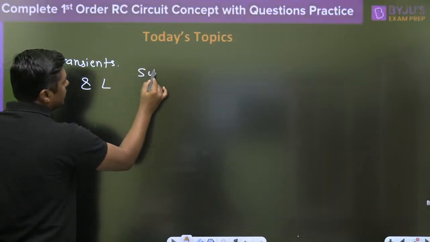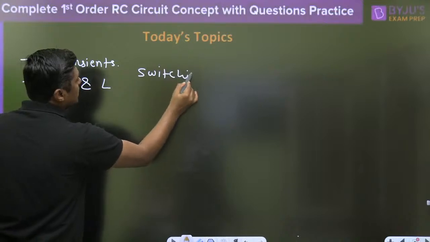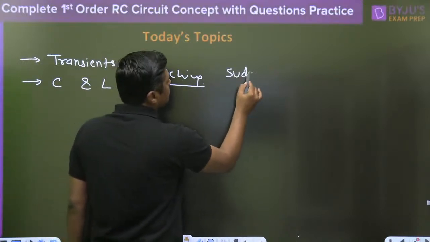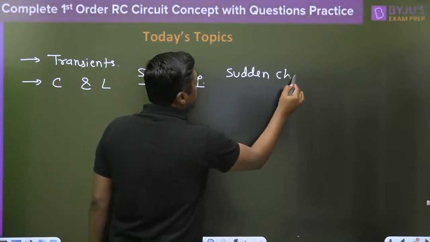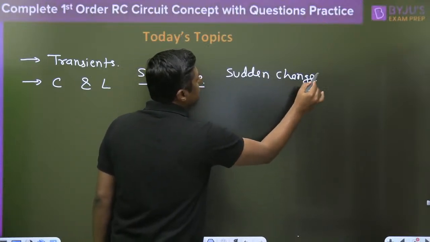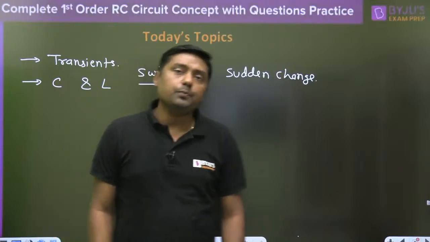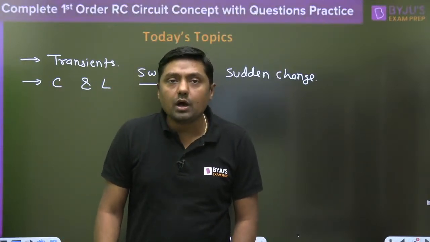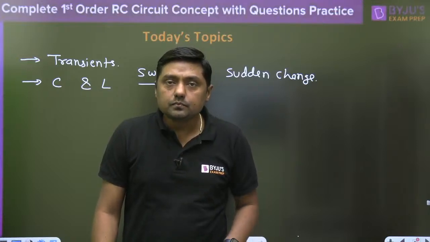What is the switching, what is the sudden change? For a sudden change or abrupt change or discontinuity in the input, what will be the response of the circuit? That is the answer to why we are getting the transient.